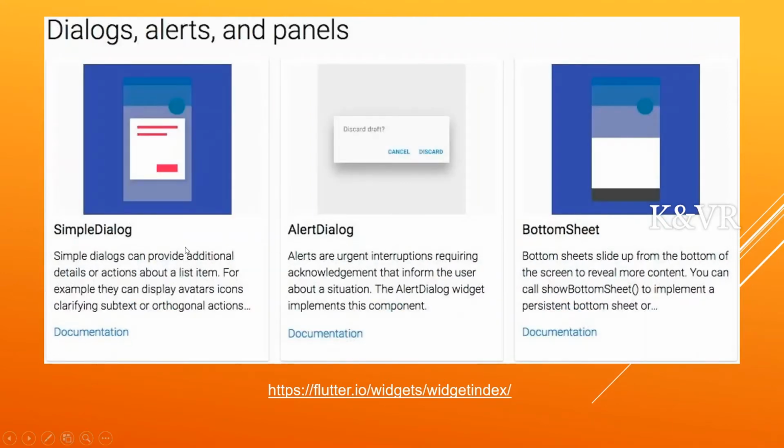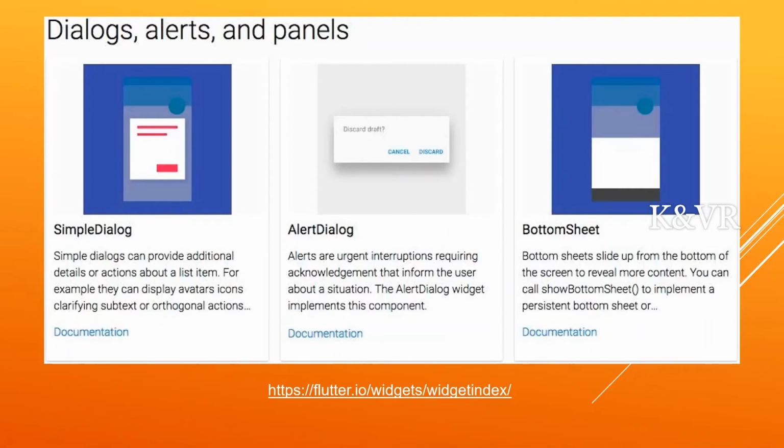Here is another one, simple dialog box. It will come like this. It will come as a simple dialog box. It is one box with a divider, with a height of 50 pixels.